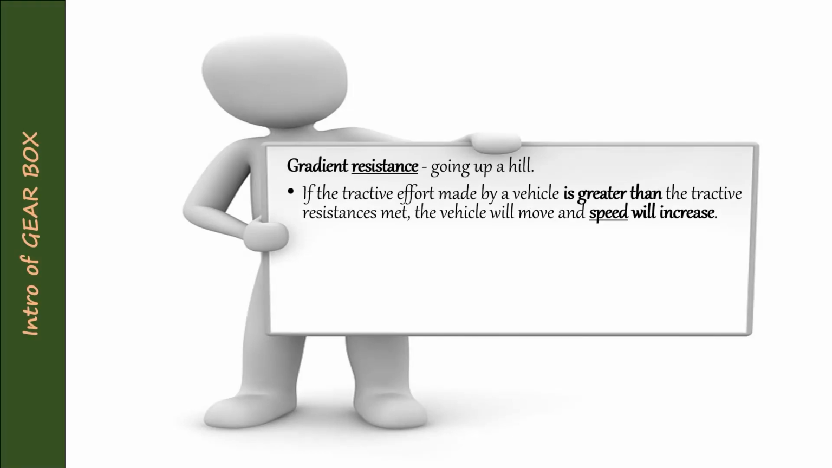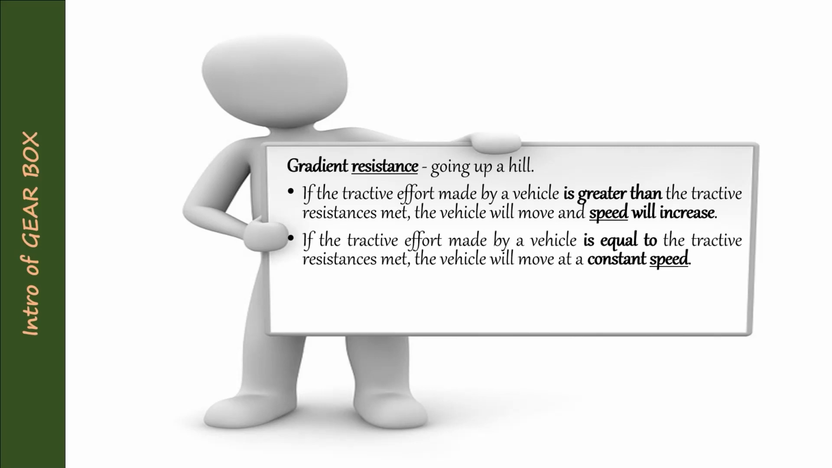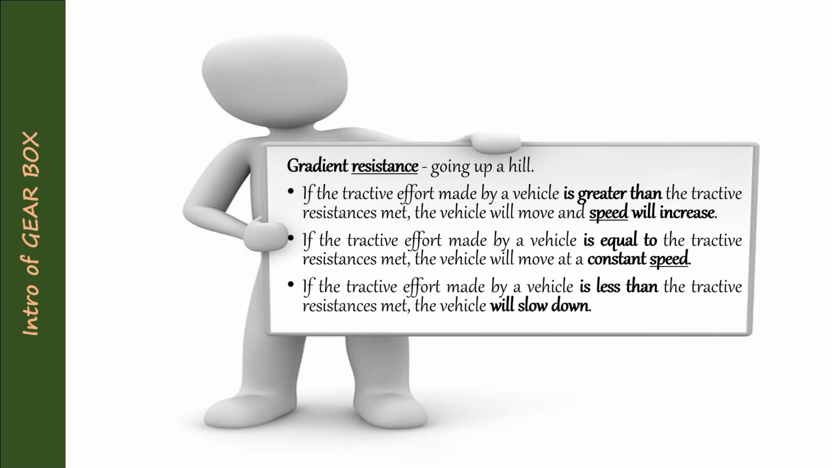Number 1, if the tractive effort made by a vehicle is greater than the tractive resistance met, the vehicle will move and speed will increase. Number 2, if the tractive effort made by a vehicle is equal to the tractive resistance met, the vehicle will move at a constant speed. And third, if the tractive effort made by a vehicle is less than the tractive resistance met, the vehicle will slow down. So the effort must be equal or greater.